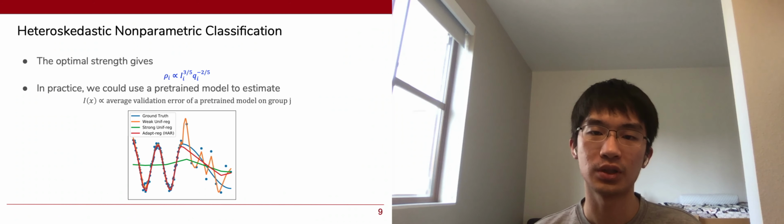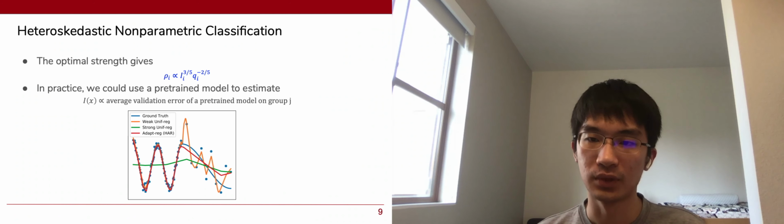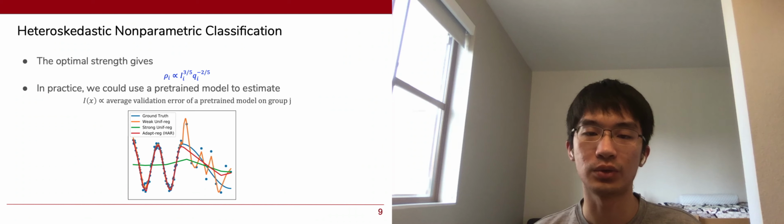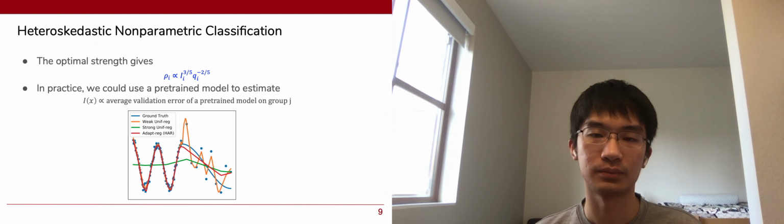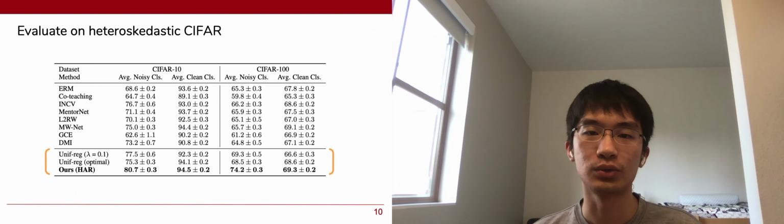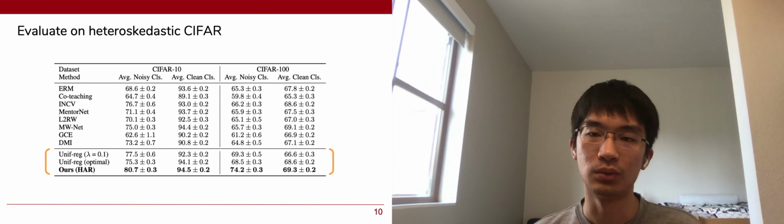For practical implementation, we divide the examples into k groups and estimate uncertainty and density for each group. Assume that we have a sufficiently accurate pre-trained model, we can use its validation error to estimate I. In order to simulate heteroskedasticity, we only cropped semantically similar classes.